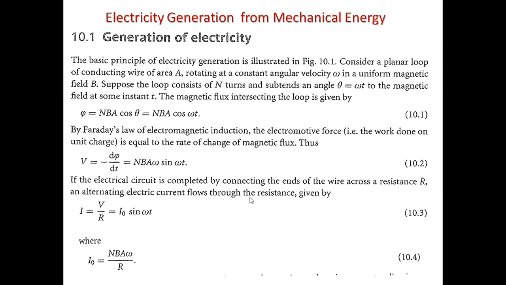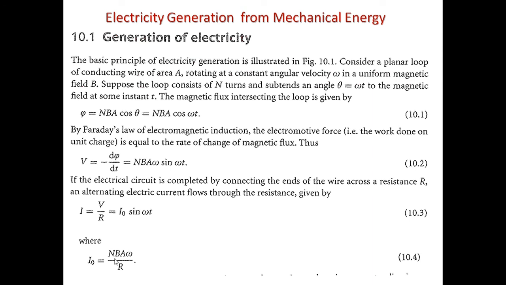Current is nothing but V upon R. If we substitute V, we get I equal to I0 sine omega t, where I0 is NBA omega upon R. So I is proportional to sine omega t, and most importantly, I is also proportional to N. The higher the number of turns, the more current you can generate within this loop.